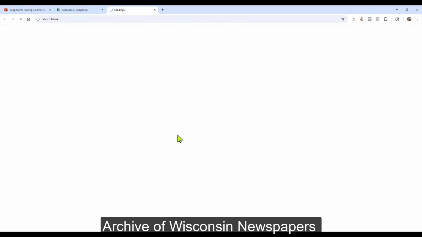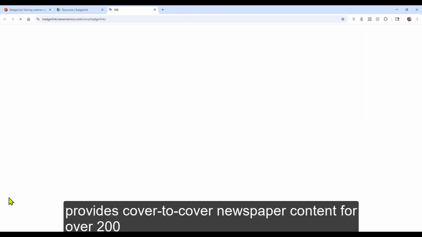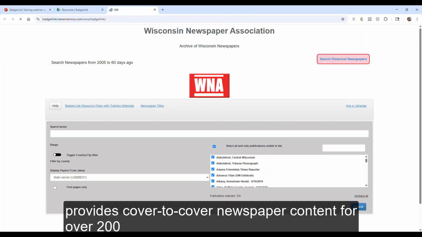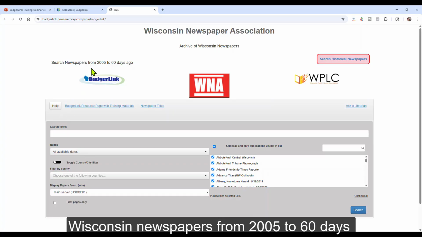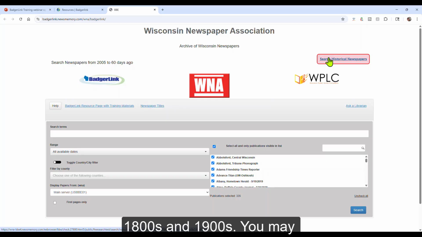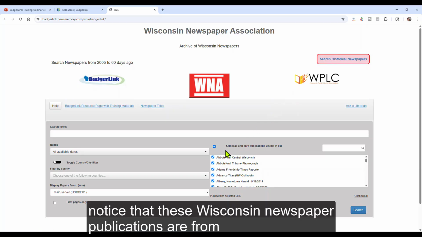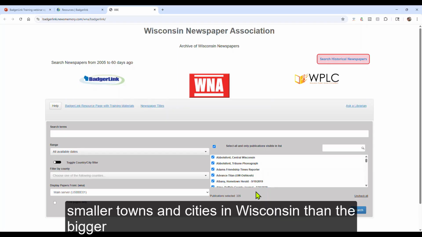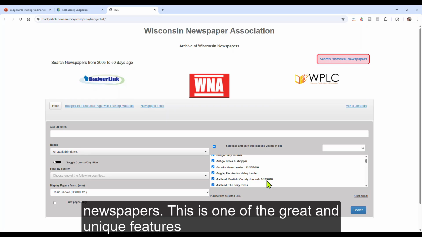Archive of Wisconsin Newspapers provides cover-to-cover newspaper content for over 200 Wisconsin newspapers from 2005 to 60 days ago, plus another 40 newspapers from the 1800s and 1900s. You may notice that these Wisconsin newspaper publications are from smaller towns and cities in Wisconsin than the bigger newspapers.